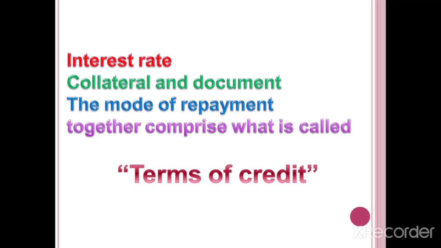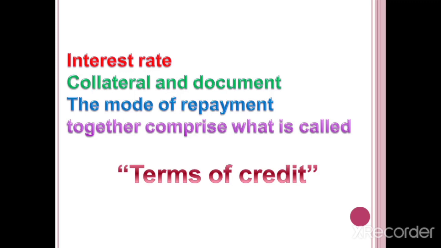When one person is borrowing money from the lender, what are all the things related to that loan? Interest rate is there. We need to give a collateral, that means security, and the mode of repayment. That three together is called terms of credit.